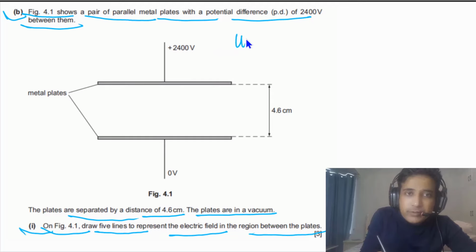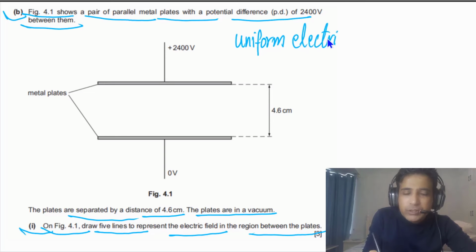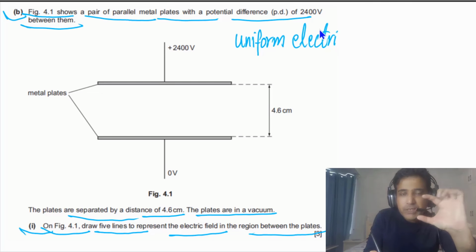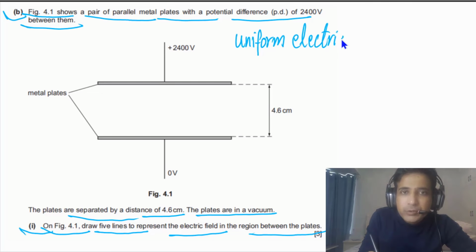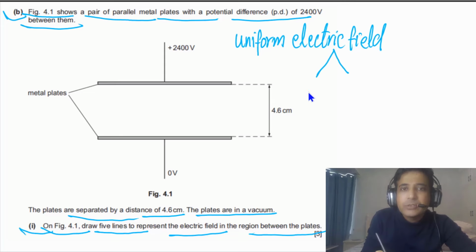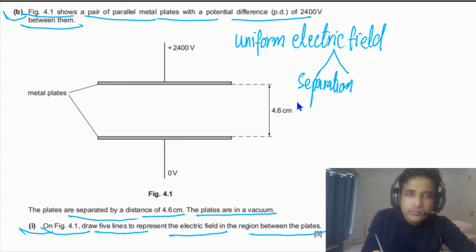The electric field will be a uniform electric field. In the case of parallel metal plates, the electric field between the plates will be uniform. And if the field is a uniform electric field, then you need to understand that the separation between lines should be the same.